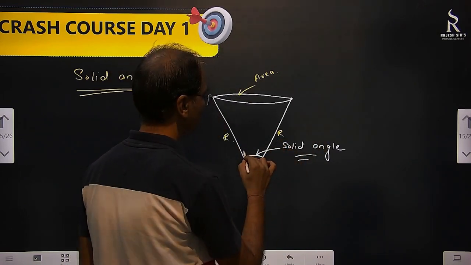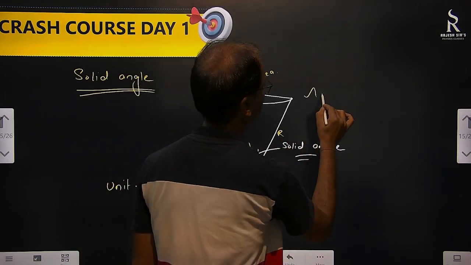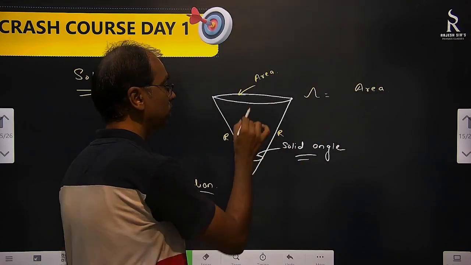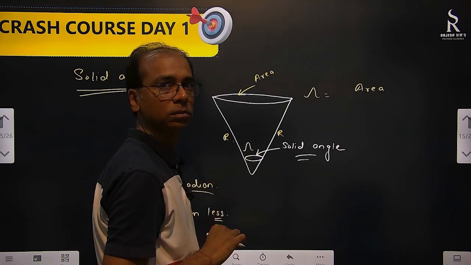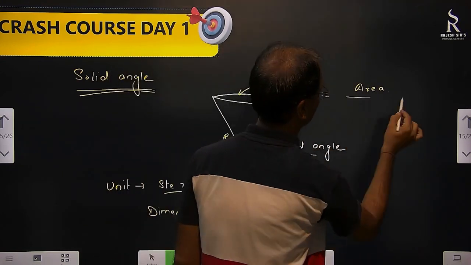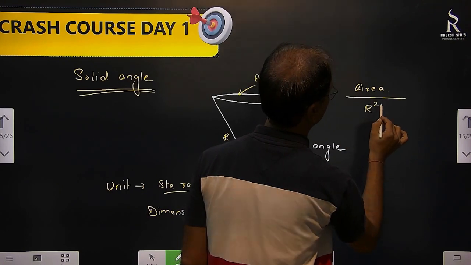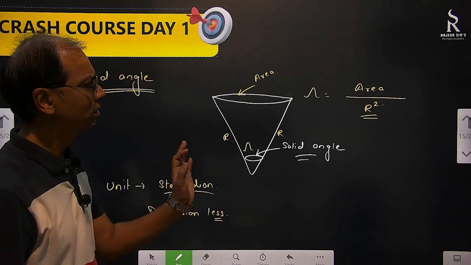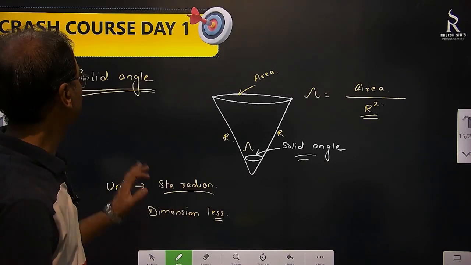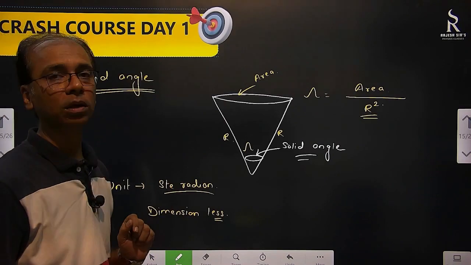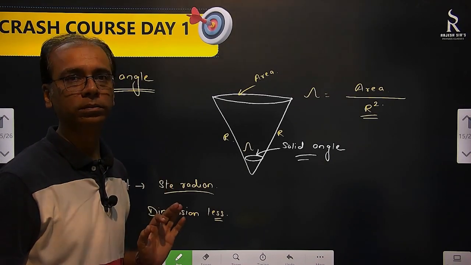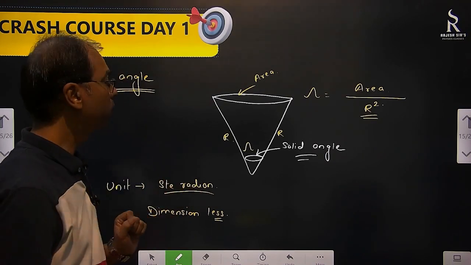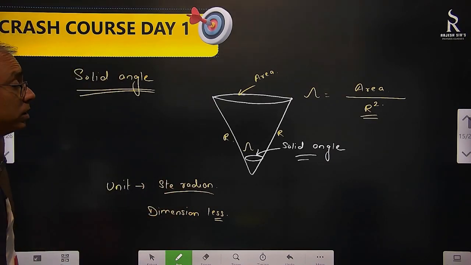This is represented with omega. Omega is equal to this covering area by r square, but this area needs to be perpendicular to r, remember that. You don't have to go into this much, just a small information. So this is solid angle. It is called a supplementary quantity. It is neither a fundamental quantity nor a derived quantity.